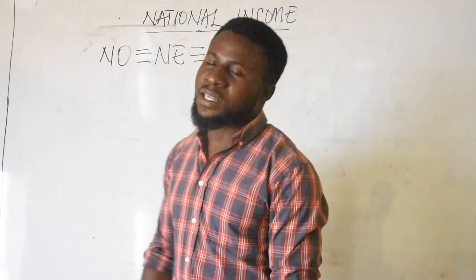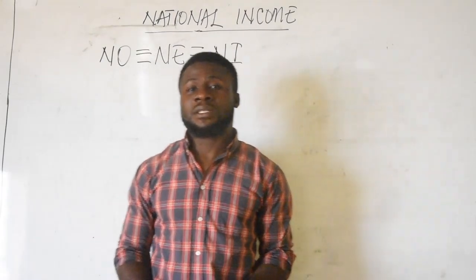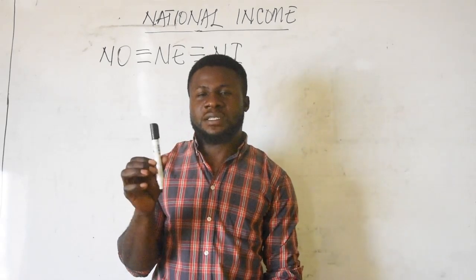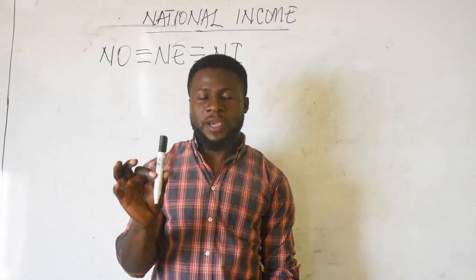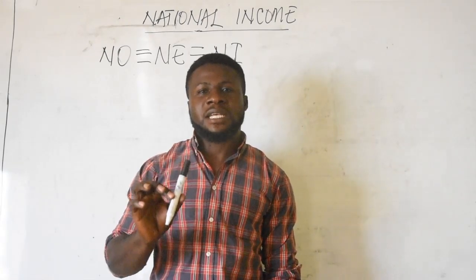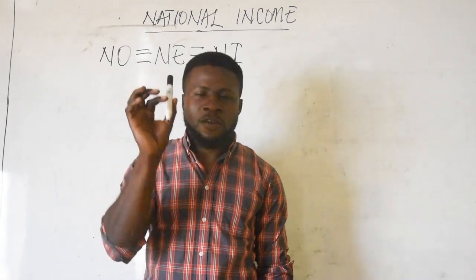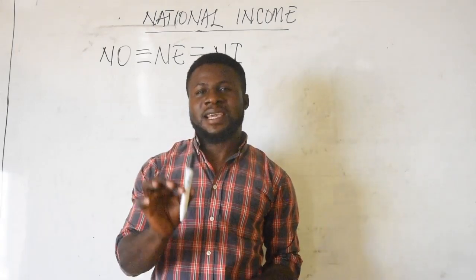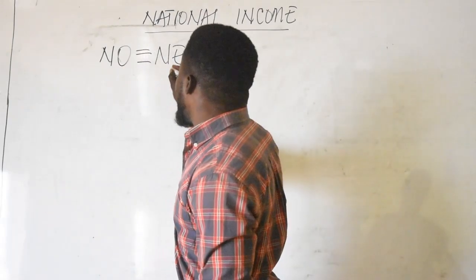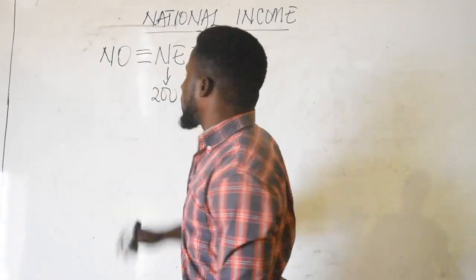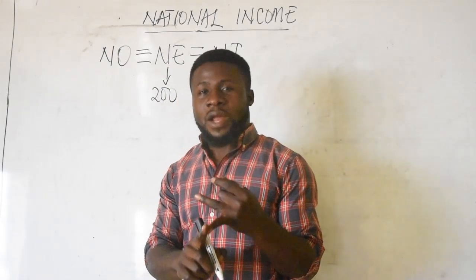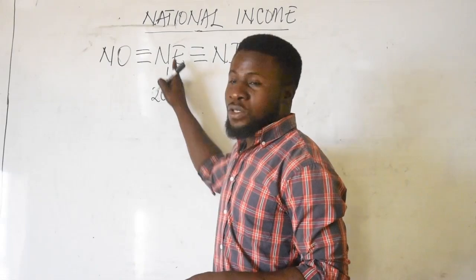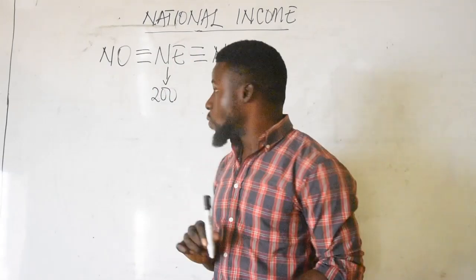Let me give you a practical example. If an individual has used resources worth 100 francs to produce this pen, and the person has paid labor 100 francs to produce this pen, such that the total expenditure he has made on this pen is 200 francs. Raw materials 100 francs, labor 100 francs, making the total expenditure to realize this pen 200 francs.